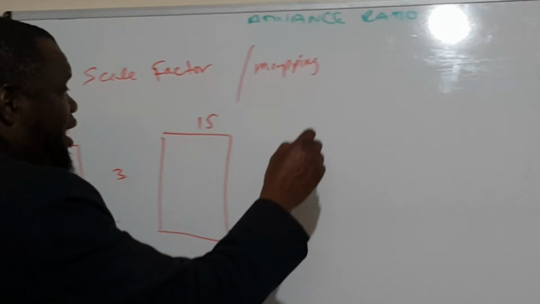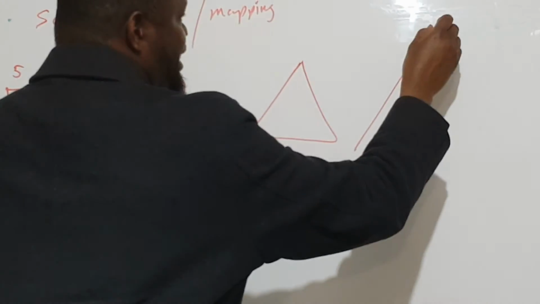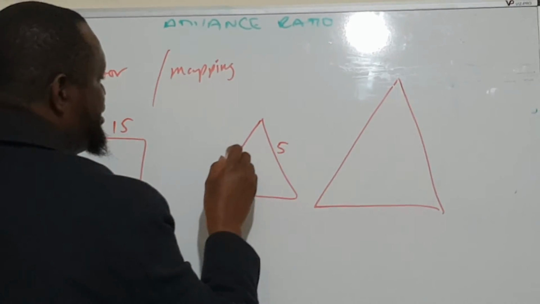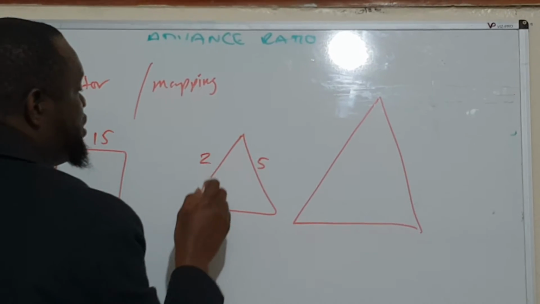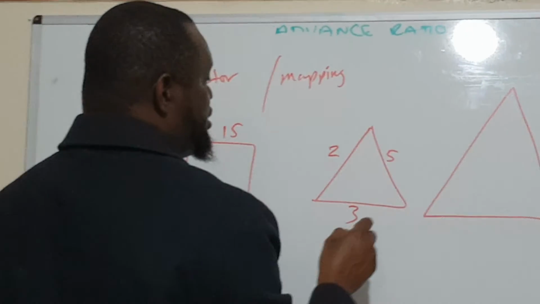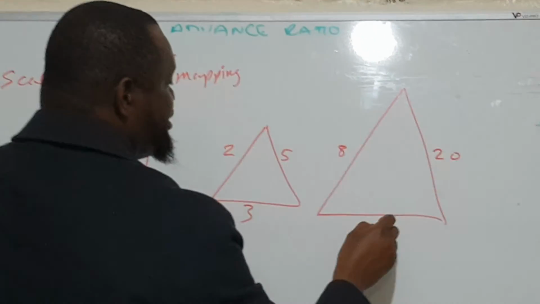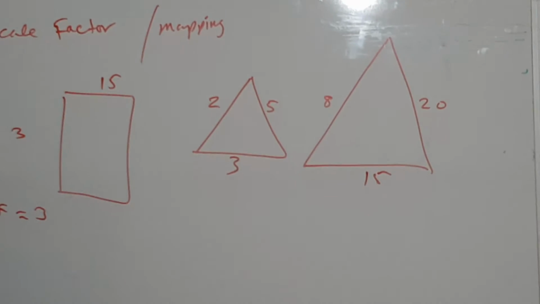Let's say you have a square like this. Sorry, a triangle. This is 5, this is 2, this is 3, this is 8, this is 20, this is 15. So what is the scale factor?